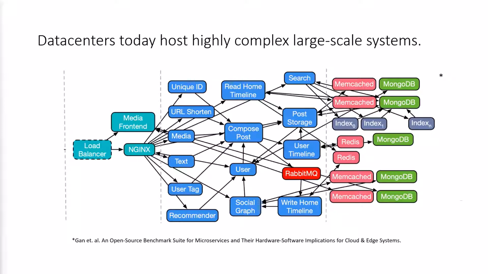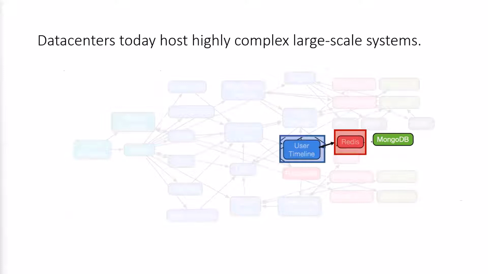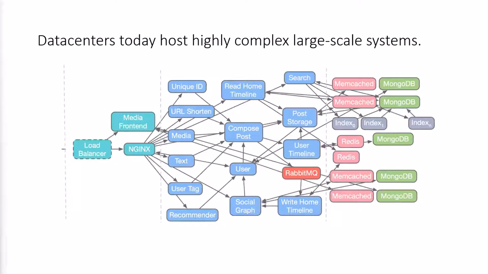Services in these systems interact non-uniformly and non-trivially with each other, where most services act both as servers and clients. For example, here, the Redis service acts as a server for the user timeline service, as this service relies on it. At the same time, the Redis service is a client of the MongoDB service. Each of these three services, or other services in this architecture, may be deployed in a distributed fashion.